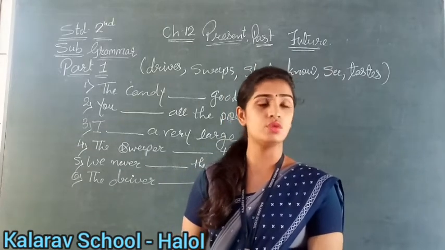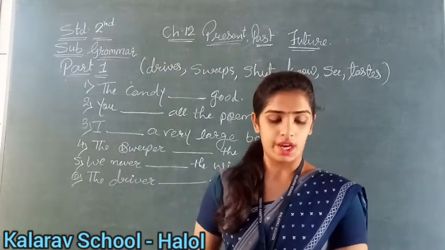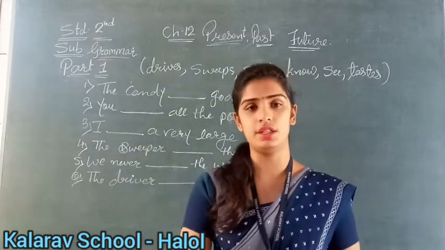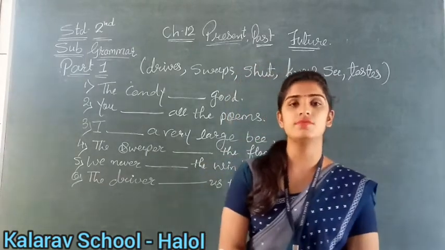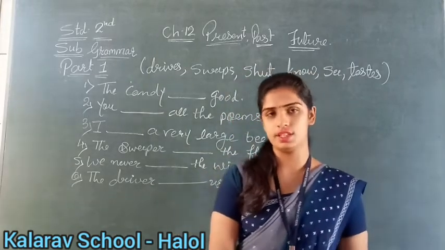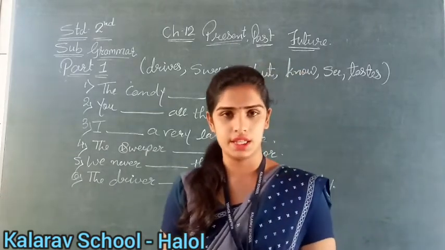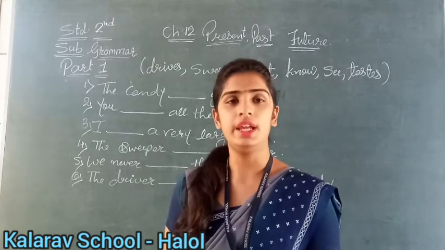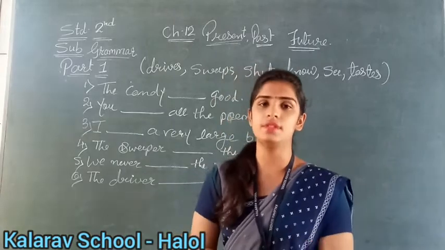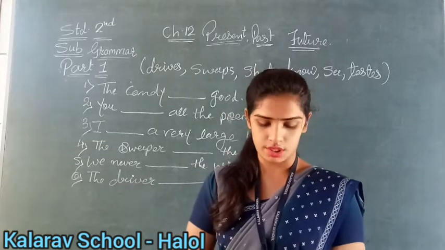Now we use the present tense to talk about actions that are habits and to state things that are always true. Means actions जो तुम्हारी habit से you do every day, and the things which are true. जो हमेशा true है, गलत नहीं है, that comes in a present tense. For example, sun rises in the east. Yes, so that is true, right? Sun कभी west में नहीं आता है, east में ही आएगा. It daily rises in the east only, right? So we are going to study present tense.